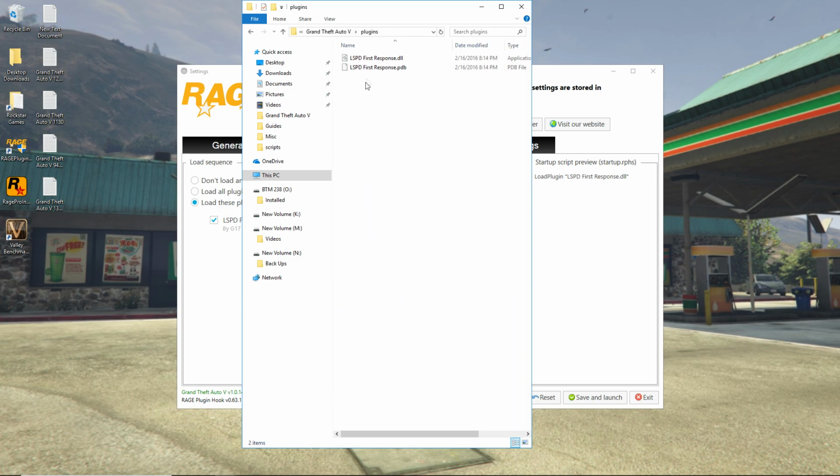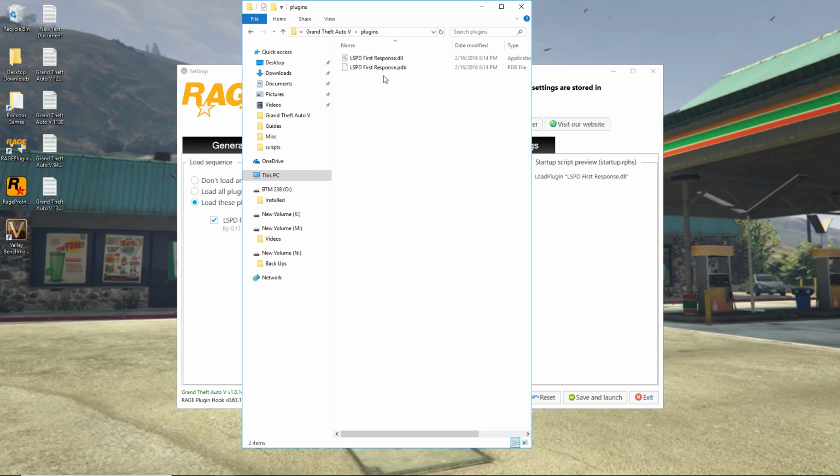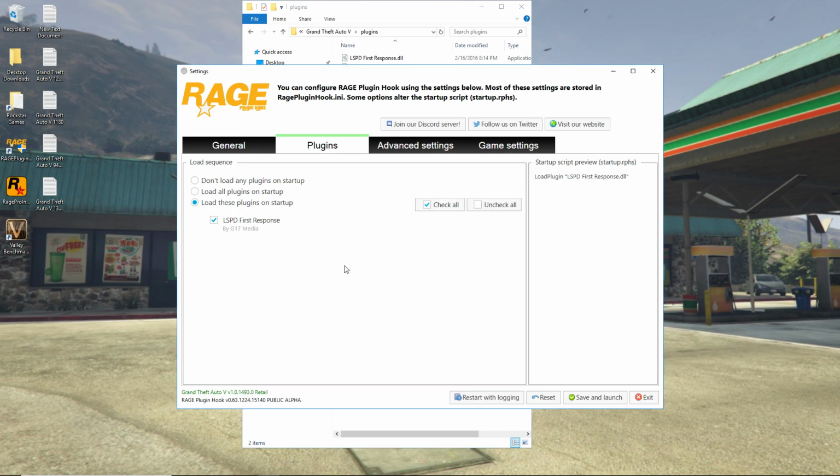Here, anything you load in this plugins folder, there'll also be another folder in here. I'm sorry, you'll create an LSPDFR folder. Yeah, it'll be in here. But anything that goes in this plugins folder, you must get to this screen and check if you want them to run automatically when the game starts. The only one you can't do is EUP menu.